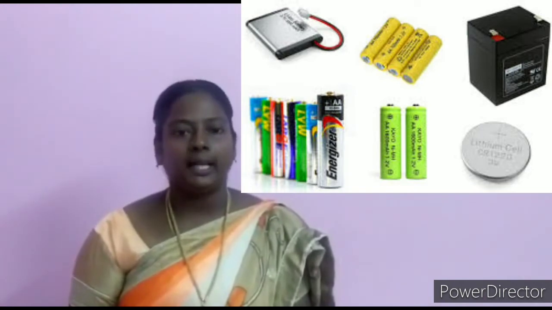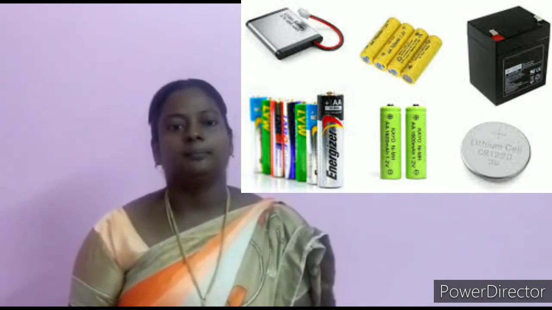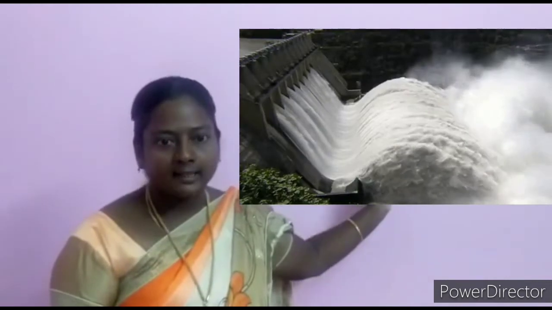Movement of electrons in an object causes energy. This energy is called electrical energy. In our daily life, we use batteries to get electrical energy. Electrical energy is also generated from nuclear power plants, hydroelectric plants and windmills. It is also generated from solar energy.